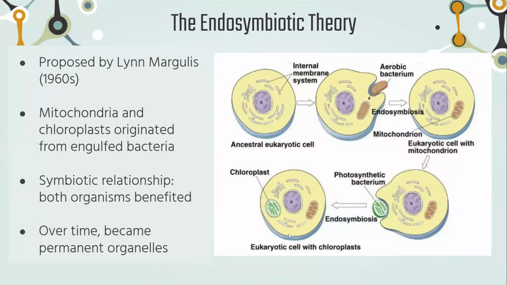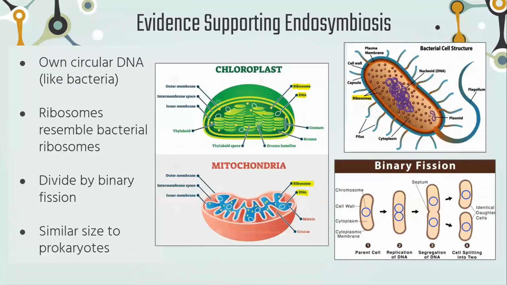So this is what we call a symbiotic relationship, a beneficial relationship for both organisms. Through multiple generations of evolution, if this is a beneficial relationship for both parties involved, then they can become part of the cell and become their own permanent organelles, like we see today.